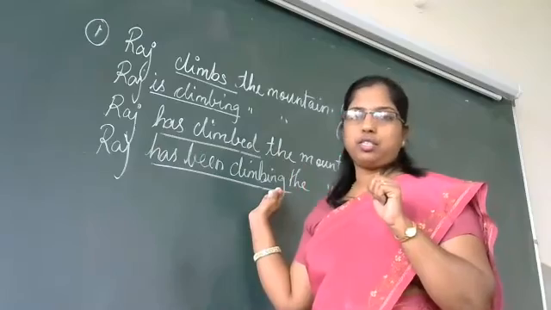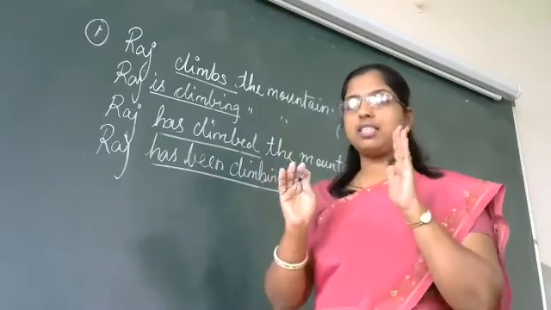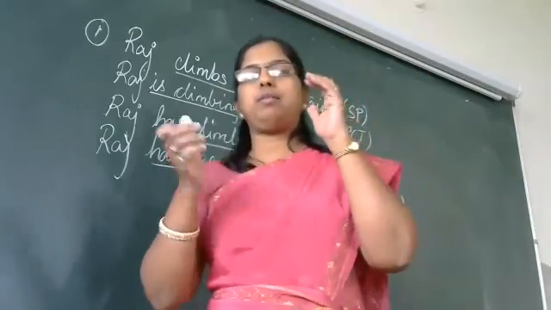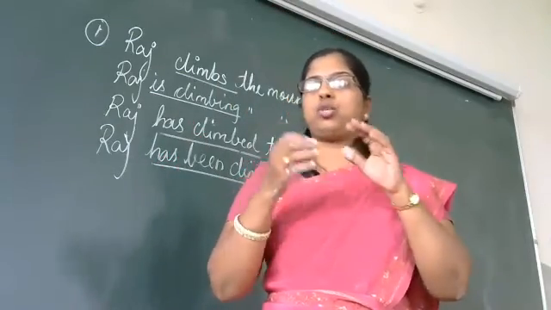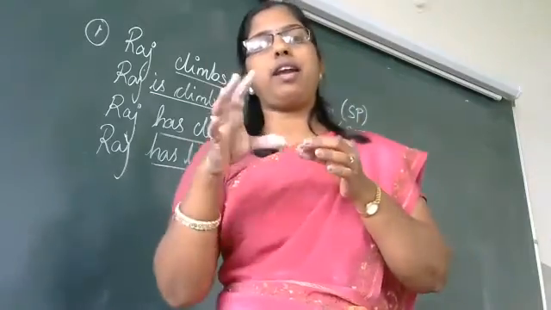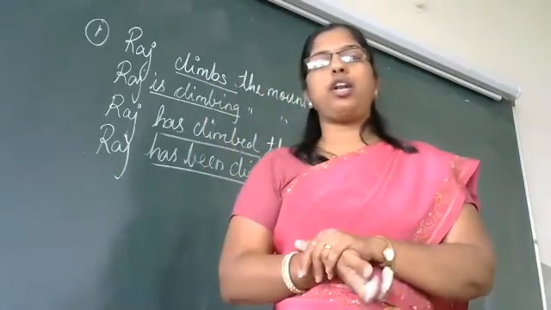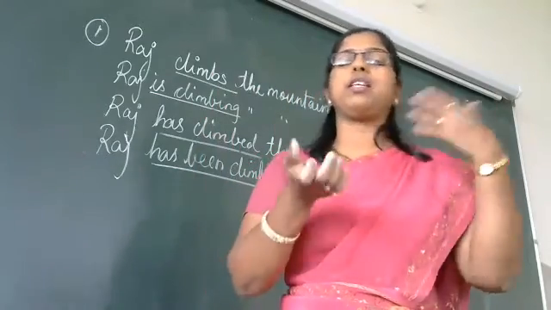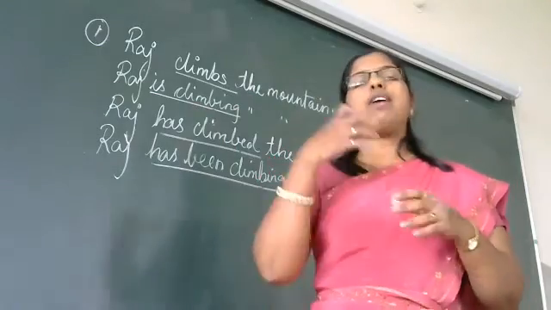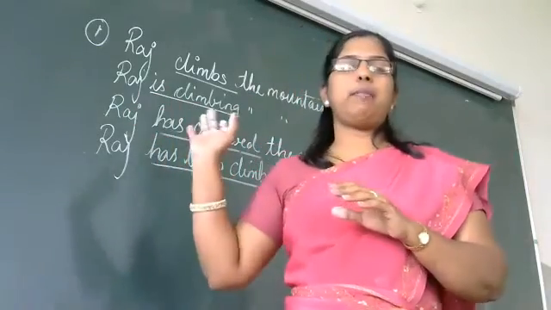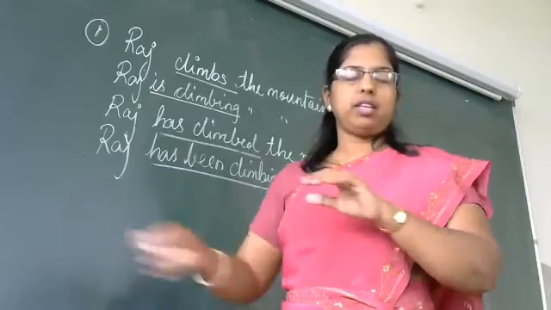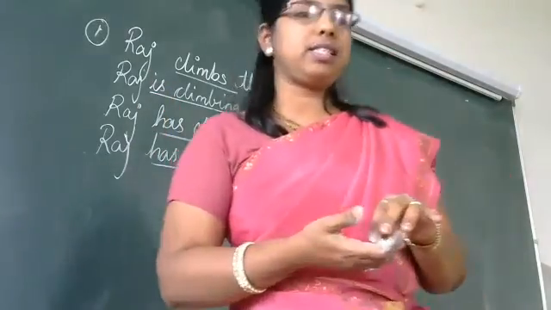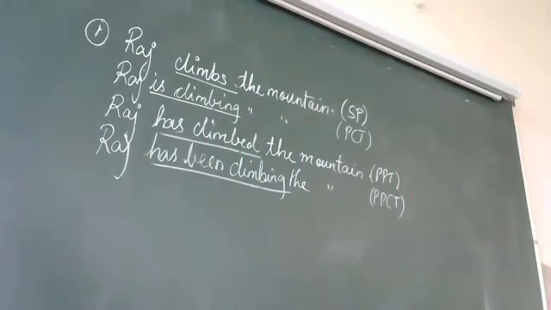perfect continuous. So, like that, if any sentence is given to you, you have to have that identification. You need to have the correct knowledge of identifying the sentences and then change according to what is being told to you. Change to simple present, change to present perfect, change to present continuous. So, which words to use, where all changes you have to make, you need to keep it in mind. Clear till here? Yes? Any difficulty in these all four types of tenses? If you have any difficulty, please let me know.